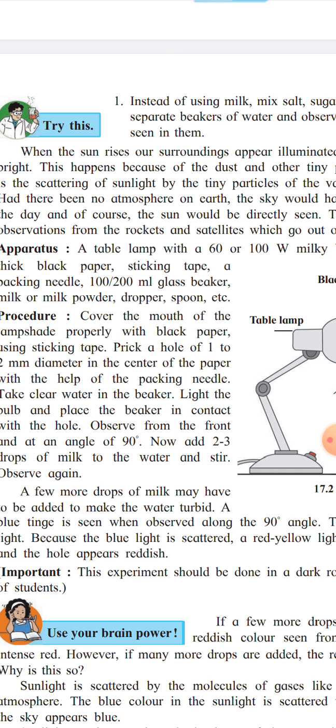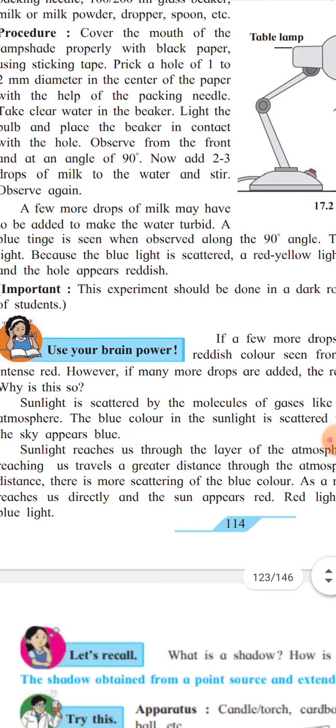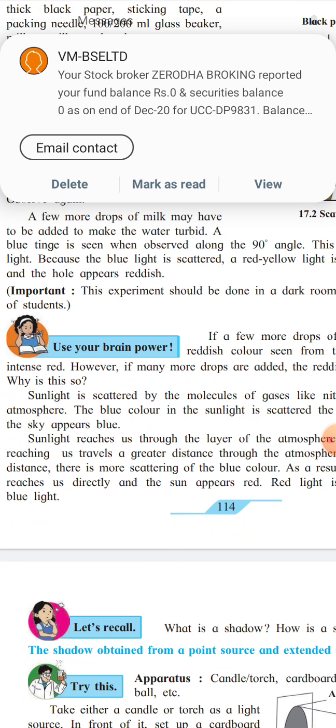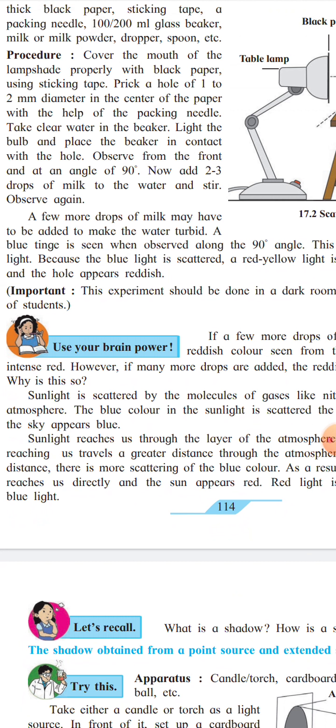At the time of sunset, the sun is near the horizon. As you know, the sun is near the horizon during sunset, and at that time the sunlight travels a greater distance through the layers of the atmosphere to reach us, and during the journey the blue color in the sunlight gets scattered the most. There is less scattering of red color in the sunlight. It reaches us directly. Thus, the sun appears to be red.